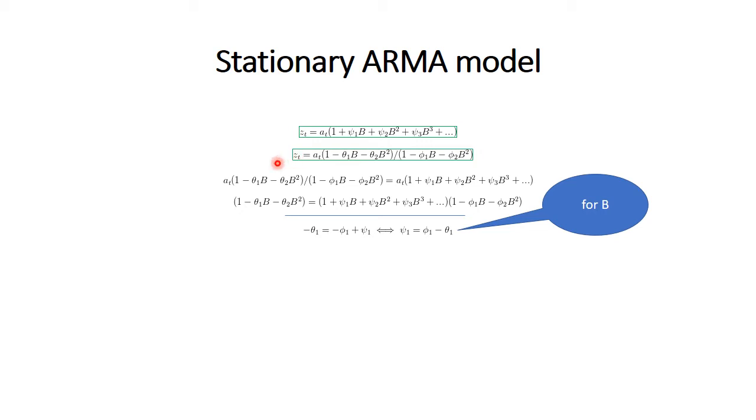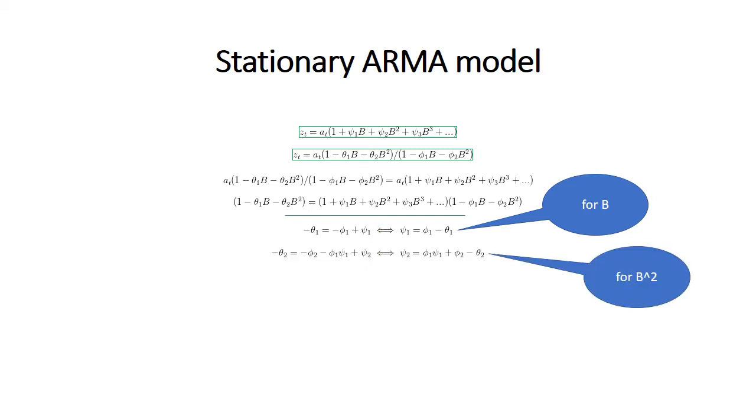So for example, here we have B times theta 1, this is this one, and here we have 1 times phi 1 B, so we get this one, and then we have this one times this one and we get this one.